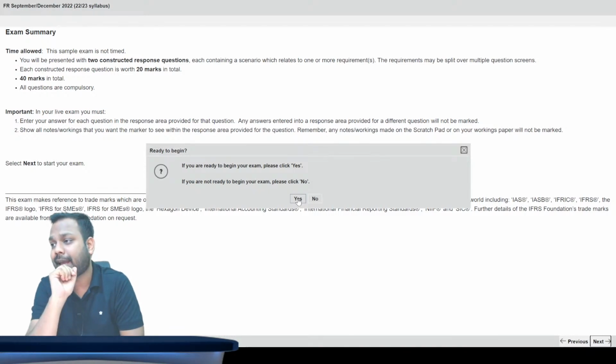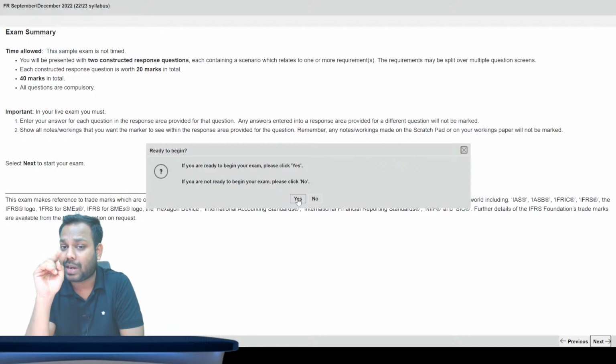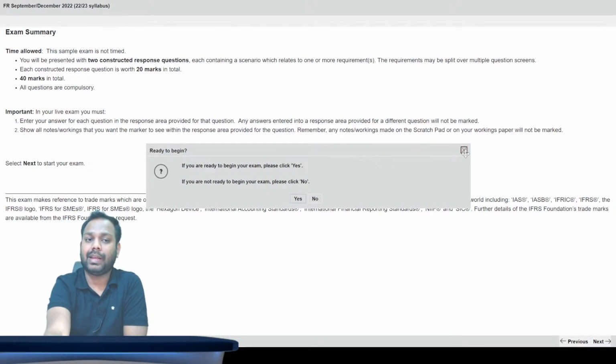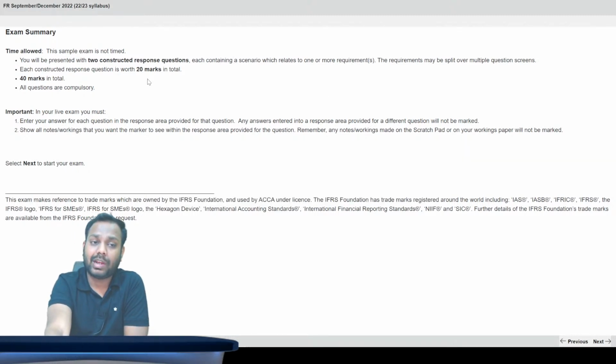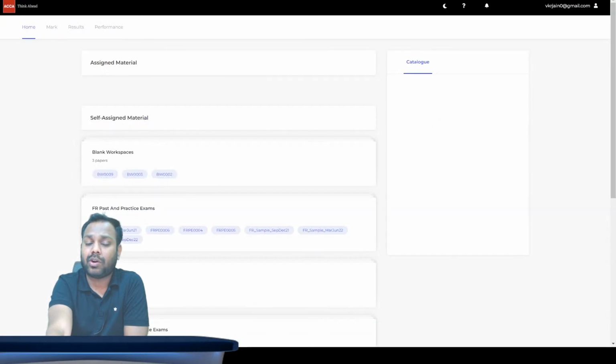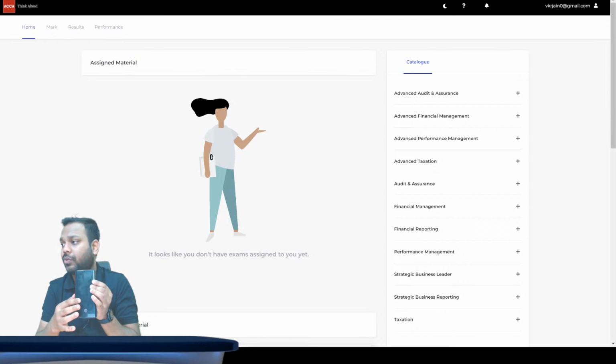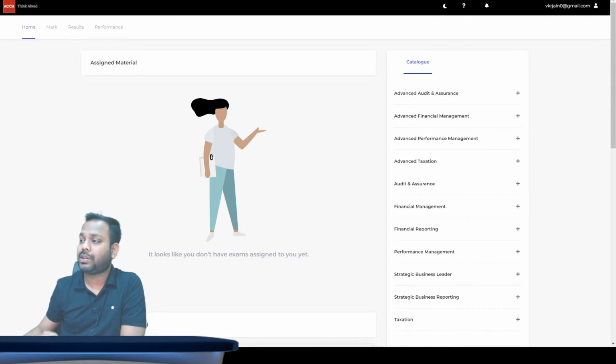Here these are not time based, but in the exam your timer will start as you click on yes. Since this is not time based, no timer will start. But I strongly recommend you, even though these are not time based, open a stopwatch on your mobile phone for 3 hours.